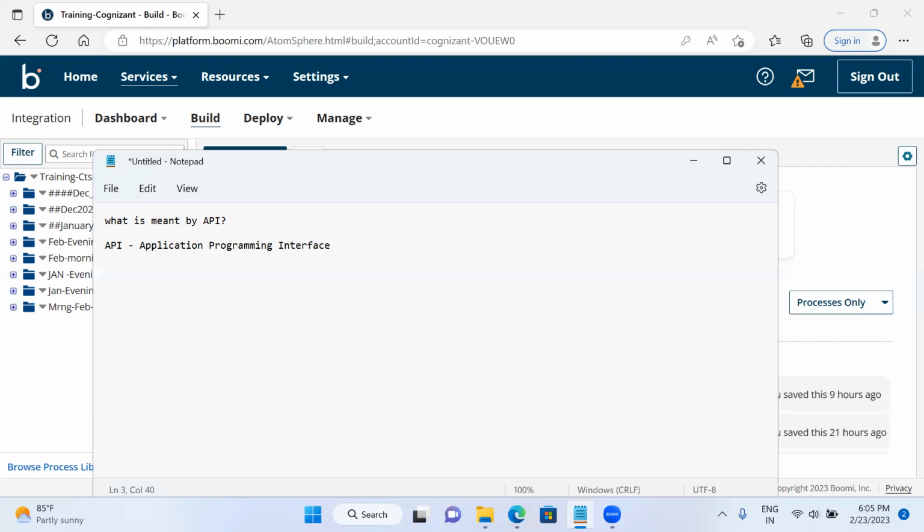Here we have two types of APIs: REST based APIs and SOAP based APIs. REST based APIs follow RESTful architecture, and SOAP based APIs follow a SOAP based protocol. Generally with REST we use the HTTP protocol, and SOAP has its own guidelines, which is a messaging protocol. So SOAP follows a messaging protocol, and REST follows the HTTP protocol. Okay, fine.